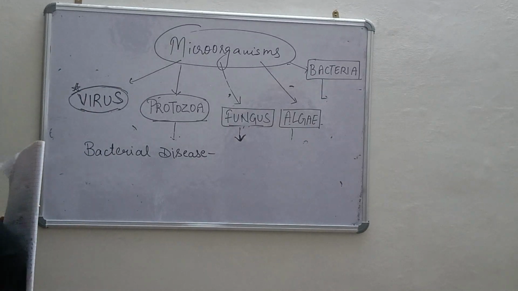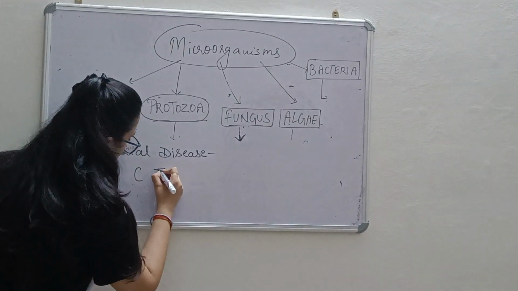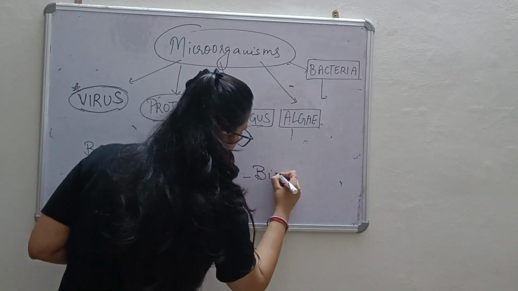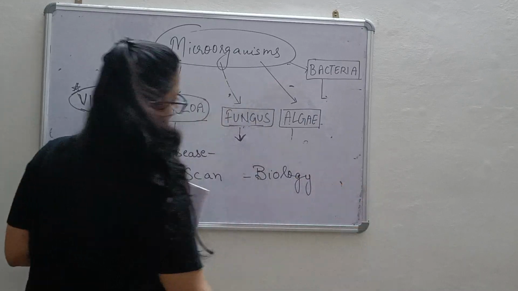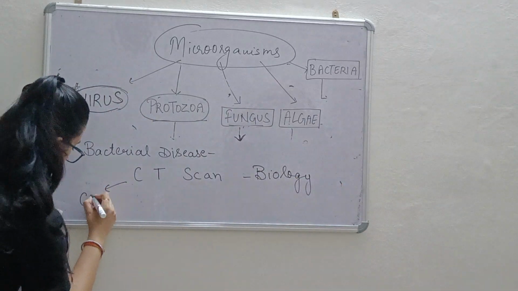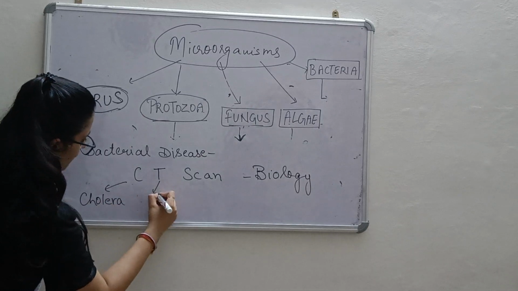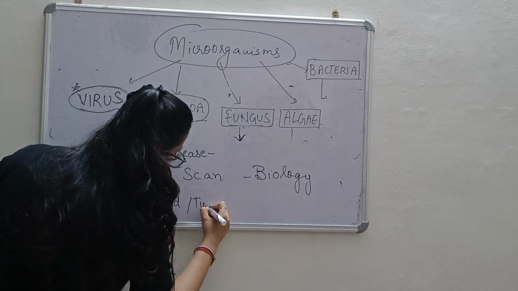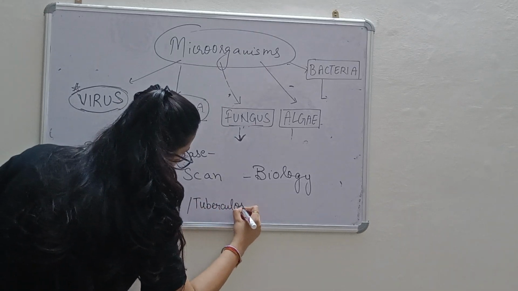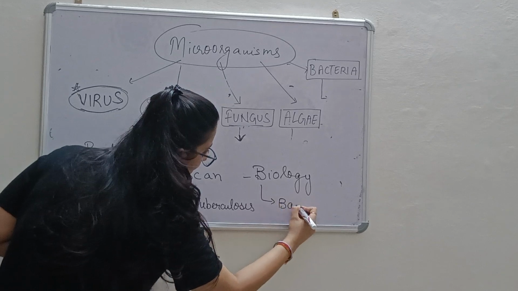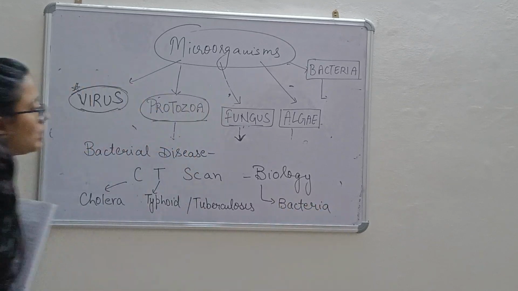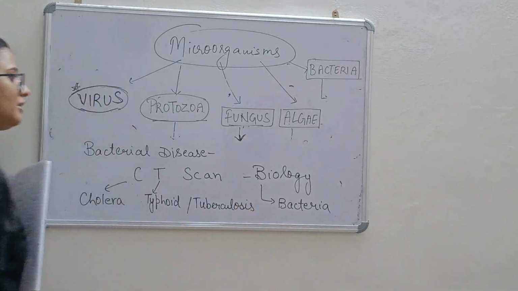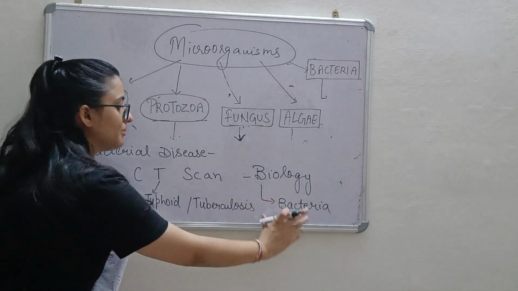Which are the bacterial diseases? The way to learn them is CT scan. Where is it used? In the biological field. So C for cholera, T for typhoid, and you can also write one more with it, tuberculosis, and P for what? Bacteria. So this is how you can learn the bacterial diseases: cholera, typhoid, tuberculosis, bacteria. It is caused due to bacteria. So these are the bacterial diseases.